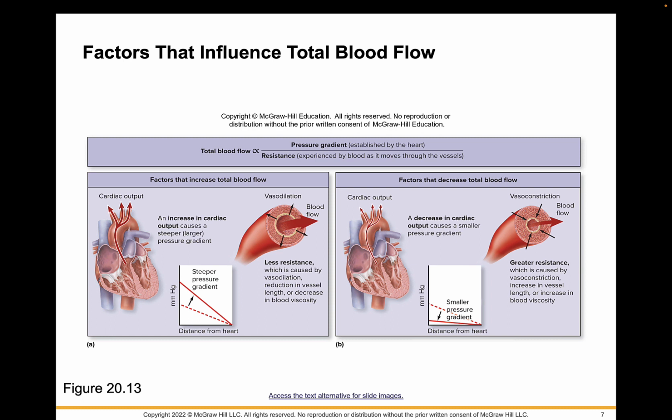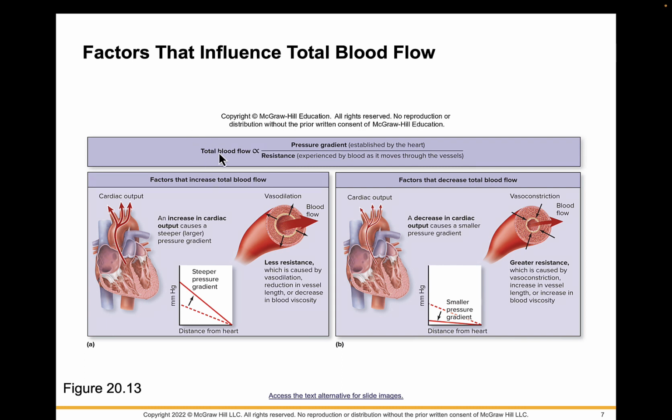Now, this last diagram talks about the factors that are influencing total blood flow. So here, first of all, we see the pressure gradient. That is going to be generated by the heart. If I wanted to express this in cardiac terms, I said I wouldn't do this, but I'm going to. We can use mean arterial pressure.